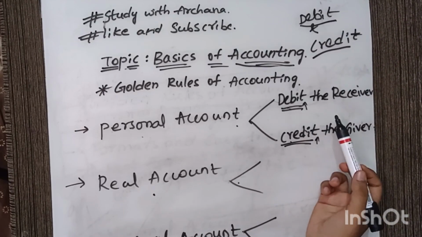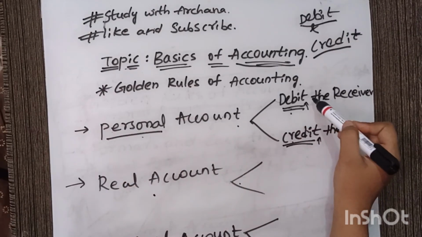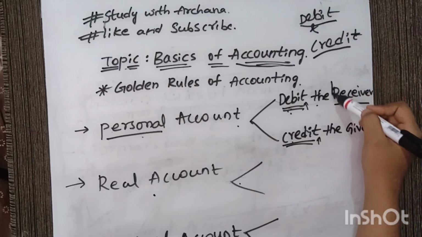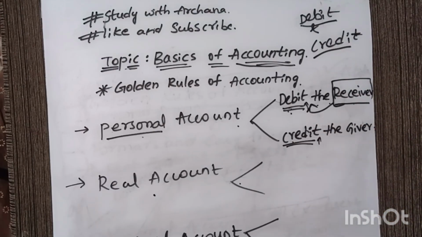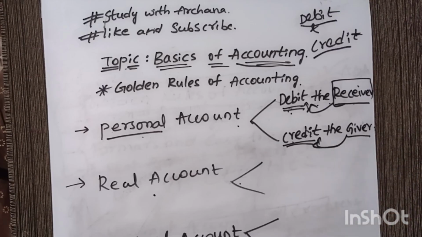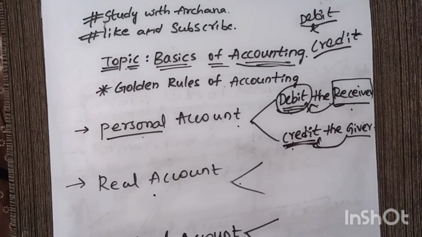So, simply remember, in personal account, debit the receiver, means whoever is receiving the amount, that amount is to be debited. And whoever is giving, that amount is to be credited. If we are giving, we have to write that amount in the credit side, and if we are receiving, we have to write it in the debit side.